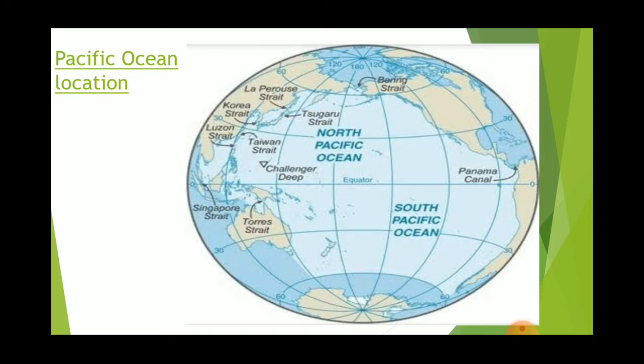Europe, Asia and Australia, all these parts are coming here on the western side, and on the eastern side we can see North America and South America, and Pacific Ocean is coming in between this portion, almost all the landmass.